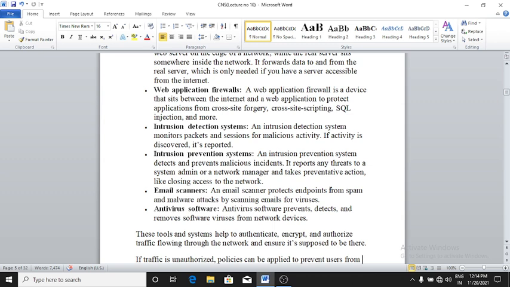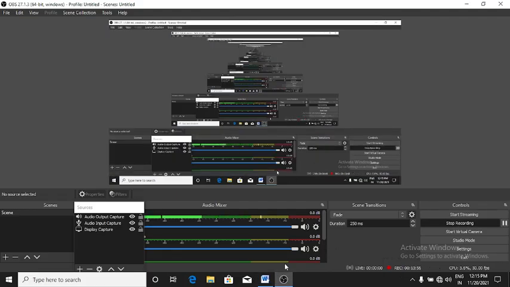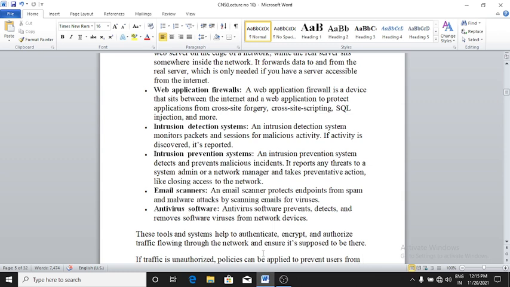Next is email scanners. Email scanners protect endpoints from spam and malware attacks by scanning the emails for viruses. Next is antivirus software. Antivirus software prevents, detects, and removes software viruses from the network devices.